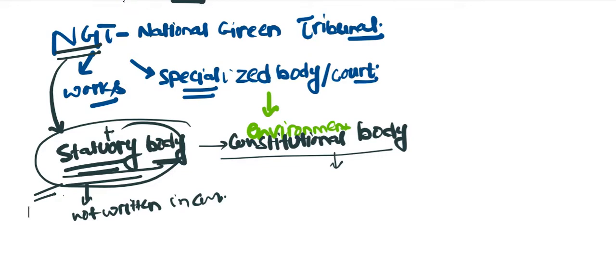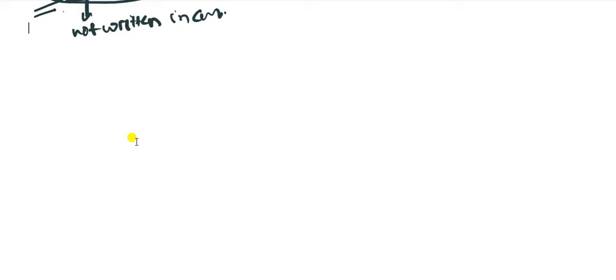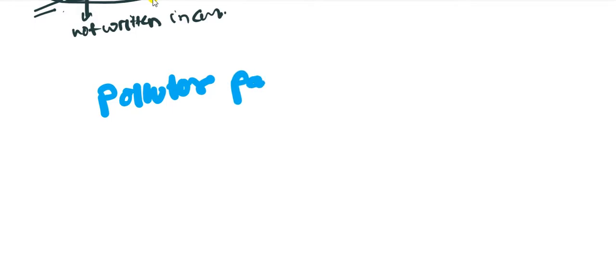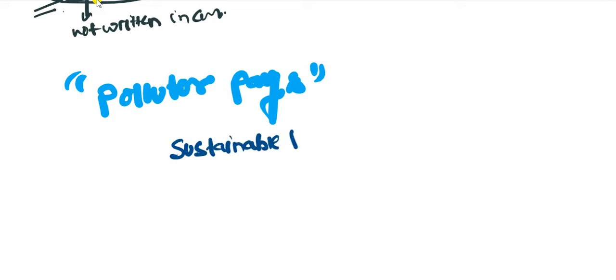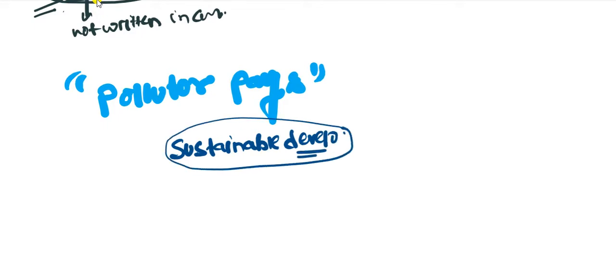Moving forward, the NGT motto is that polluters will pay. It works on the basis of polluter pays. The second point is that it works on the basis of sustainable development. Development is acceptable only if it is not harming the future generation.